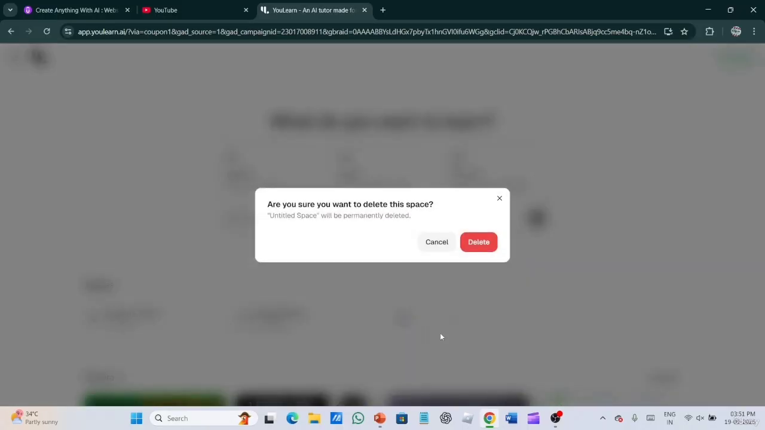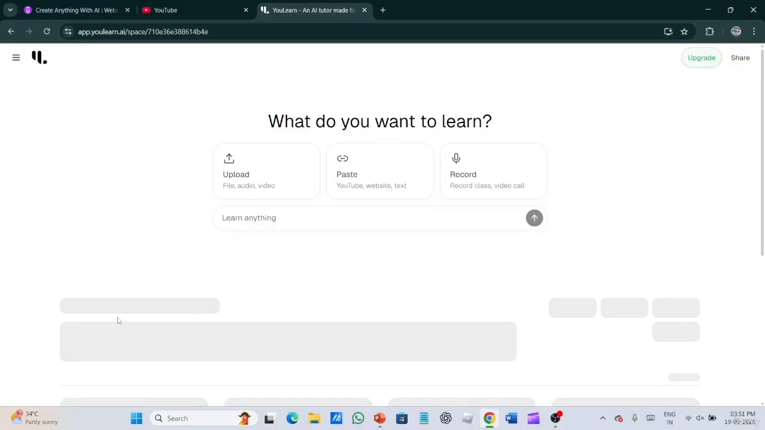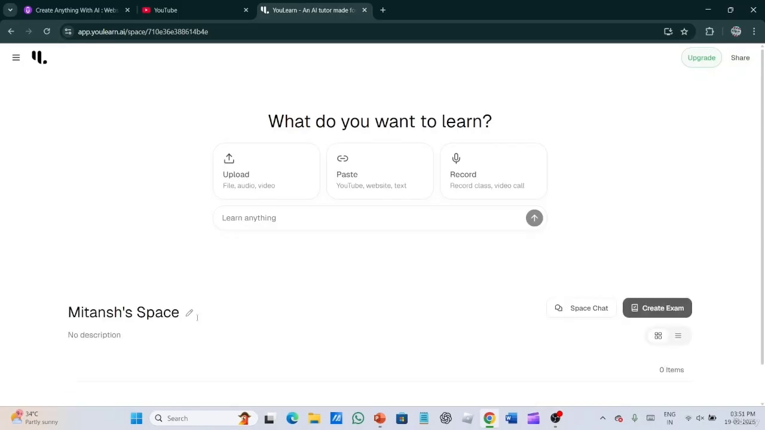But the main use of this AI is that there are so many features. Like you can see below there is a section of spaces. This spaces section is very good. Now first we have to edit the name, for example, annual exam. Let's keep it annual exam. So this will become a space which will help us in preparation for annual exams.